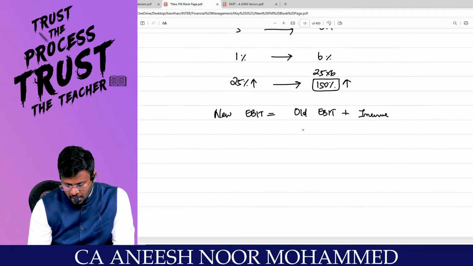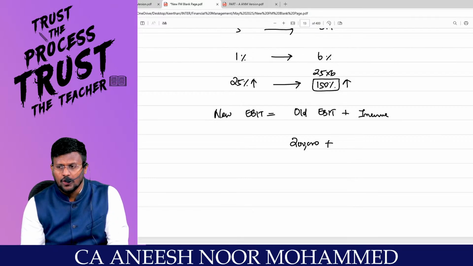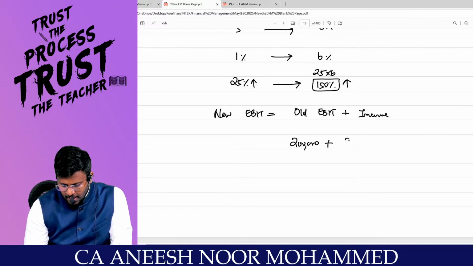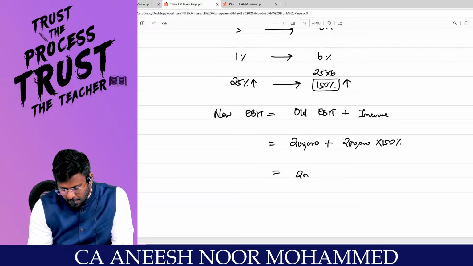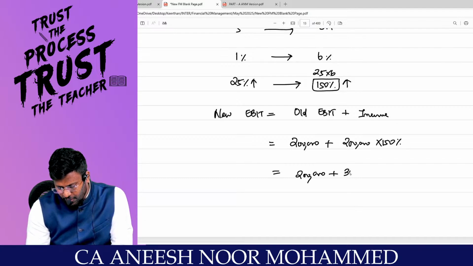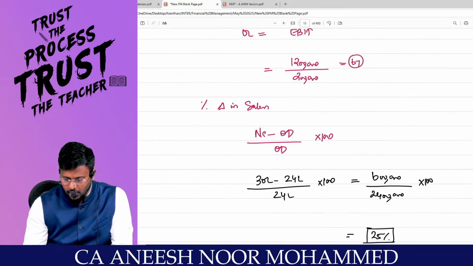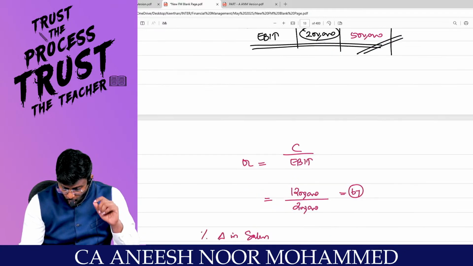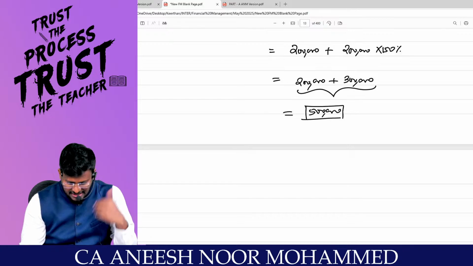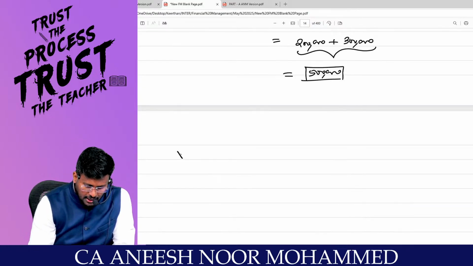So 2 lakh plus you will be having an increase of how much percent? That means 2 lakh into 150 percentage. Are you really with me? So 2 lakh, sir, plus 2 lakh into 150% means 3 lakh, plus 2 lakhs comes to 5 lakh will be the new earnings before interest and tax. I got 5 lakh rupees as answer. Are you really with me? Or I can solve the same as I understood, that is method number 3.